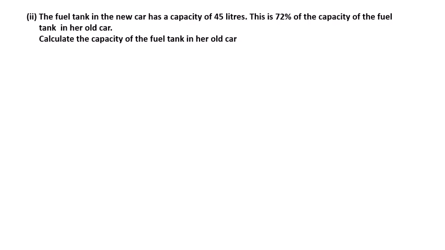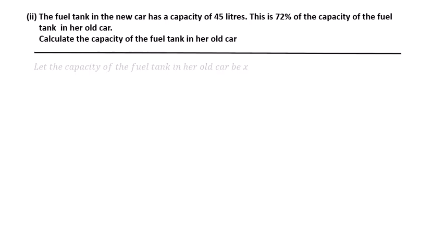Part 2. The fuel tank in the car has a capacity of 45 liters. This is 72% of the capacity of the fuel tank in her old car. Calculate the capacity of the tank in her old car.